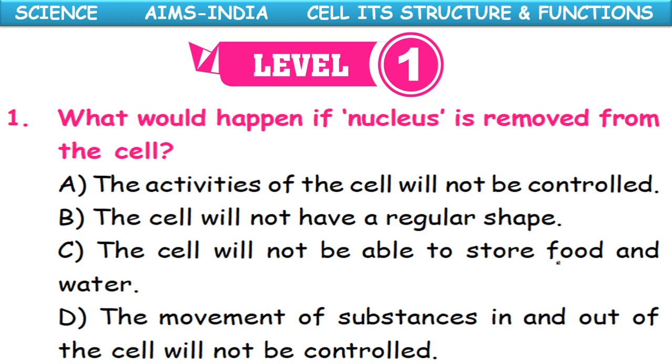The activities of the cell will not be controlled. The cell will not have a regular shape. The cell will not be able to store food and water. The movement of substances in and out of the cell will not be controlled. What is the correct option? The activities of the cell will not be controlled, because the control center of the cell is the nucleus.